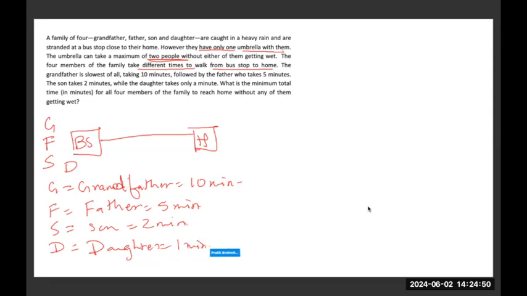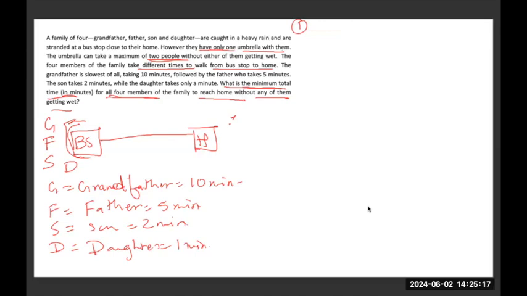What is the minimum total time for all 4 members to reach home without any of them getting wet? We know at a time only 2 people can go together, all right? So this is the first scenario where all of them are at the bus stop and they have to go home. So how will we solve it? We have to find the minimum time that is required, okay?